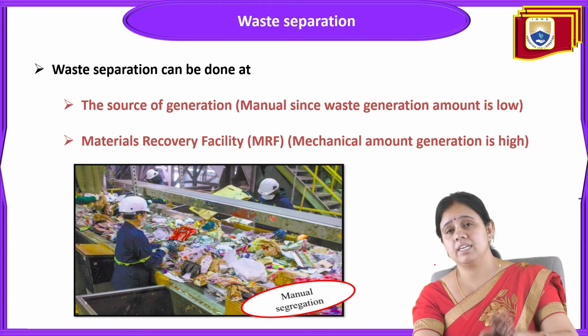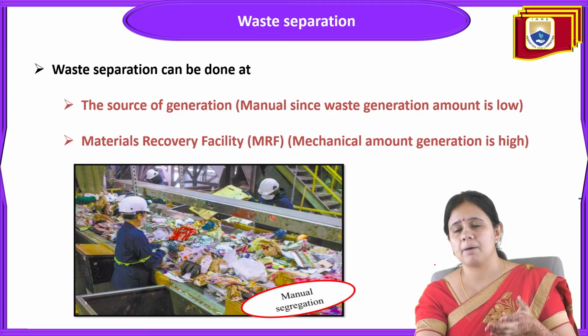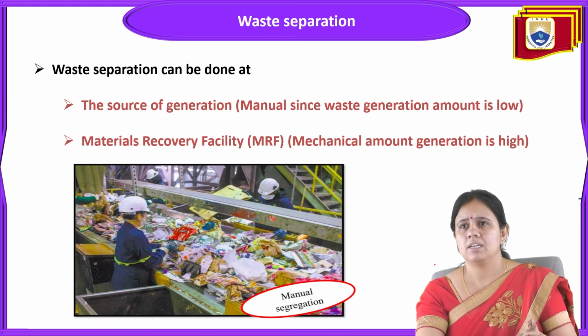But if it is done at the MRF site, mechanical methods are used to segregate the waste, because the waste generation is very high. There is too much waste, so this separation can be done at the source of generation or at the material recovery facility.